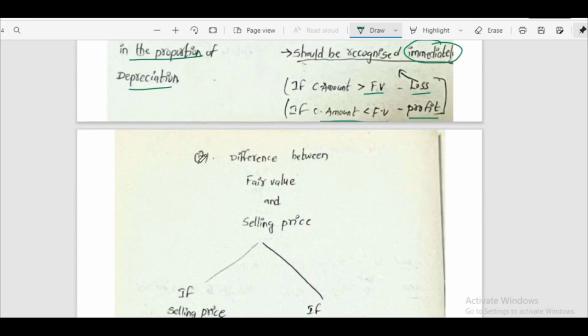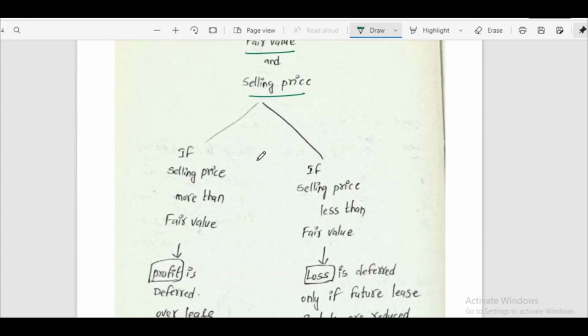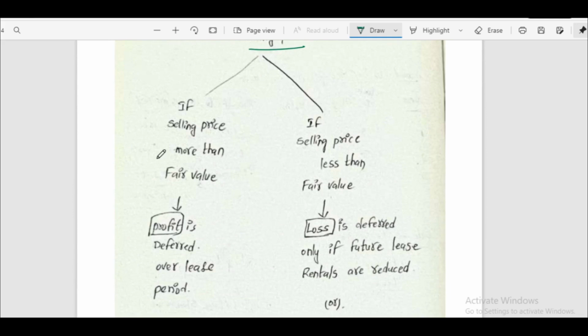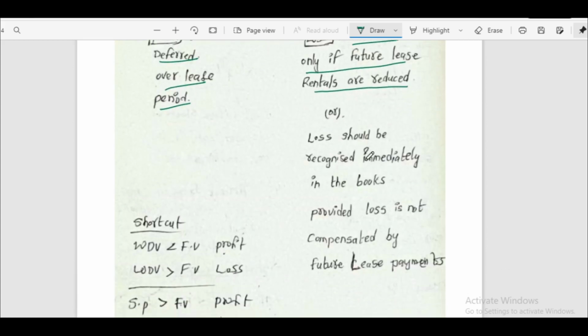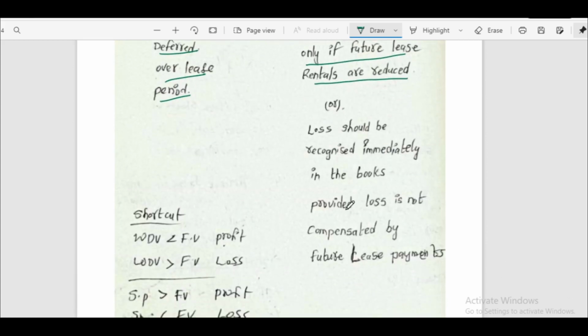Second condition is the difference between fair value and selling price. How to record? We'll see. If selling price is more than fair value, profit is deferred over the lease period. If selling price is less than fair value, loss is deferred only if future lease rentals are reduced. Loss should be recognized immediately in the books provided the loss is not compensated by future lease payments.